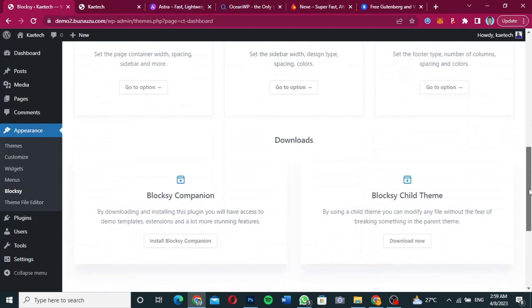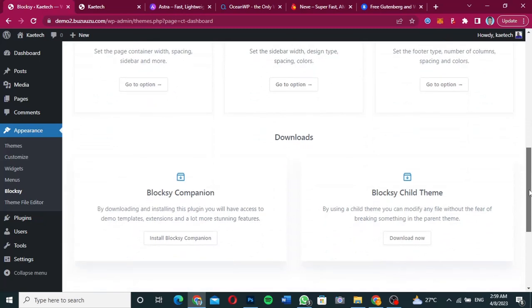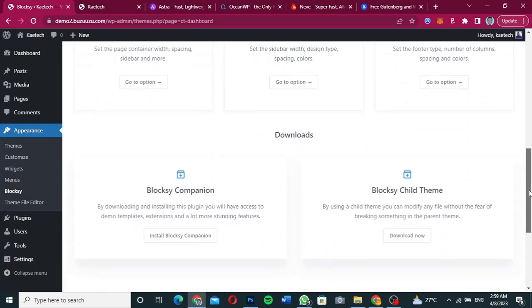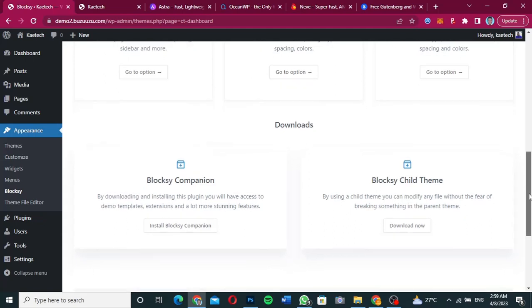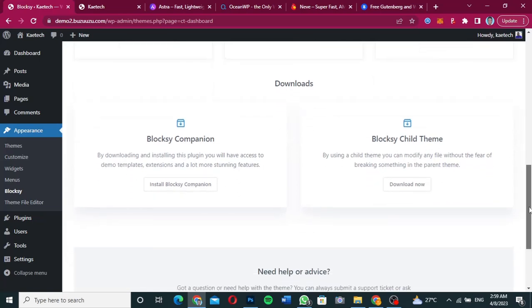You can also download the Bloxy companion. By downloading and installing it, you have access to demo templates, extensions, and a lot of stunning features. And you can also download the Bloxy child theme over here. So let's click on install Bloxy companion to install the companion.